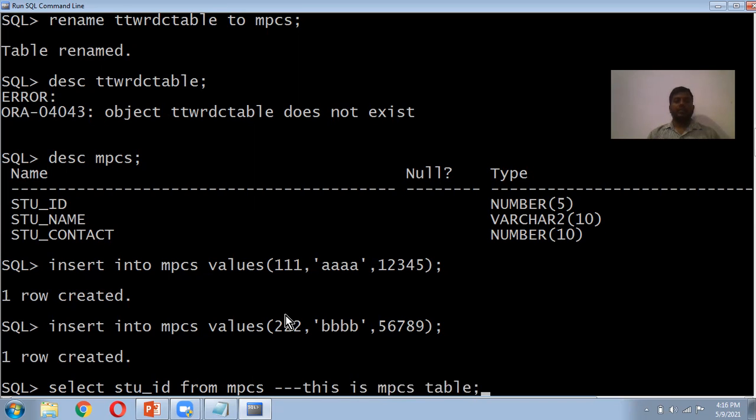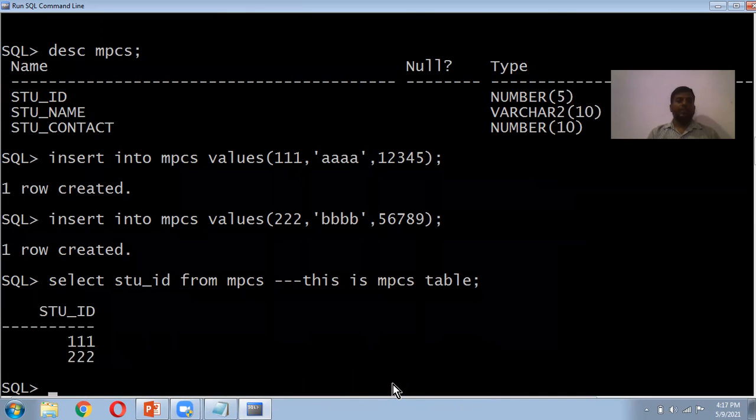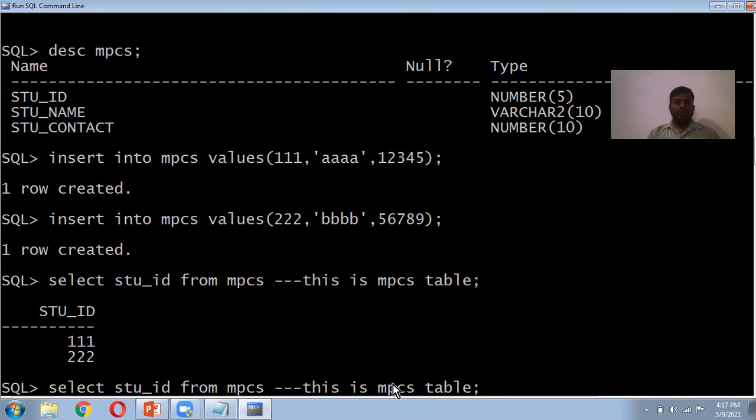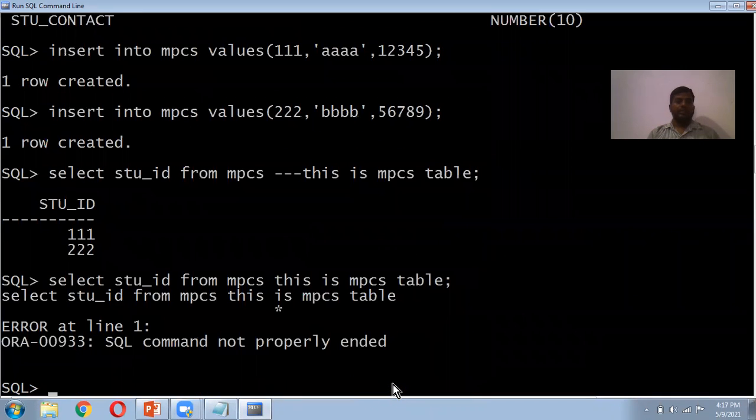If you write this one, after this, three dashes, this will be considered as a comment here, single line. So whatever you write after this one here, it will be considered as a comment. If you do like this one, it will give the value. For example, if you do not mention these three dashes here, what will happen? It will give the error message saying that SQL command not properly ended. So this is one of the comment lines you can say here. Okay, this is a single line comment.